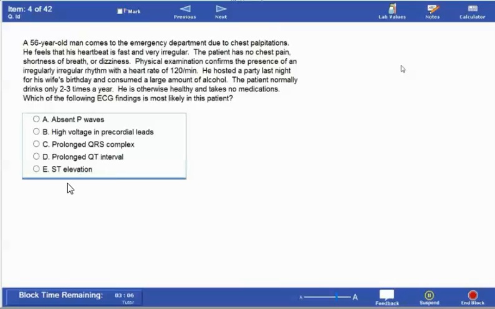And the last is ST segment elevation. ST segment elevation occurs in myocardial infarction, and this patient has no sign of ischemic heart disease. He has no chest pain, no shortness of breath, or anything like that, so no history of myocardial infarction or angina. So I exclude ST segment elevation. Let's read the explanations together.